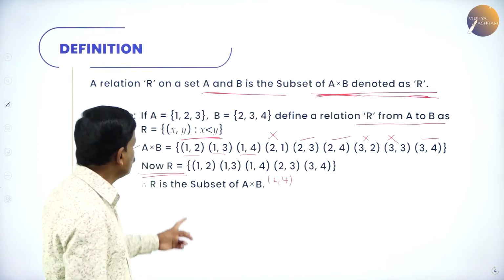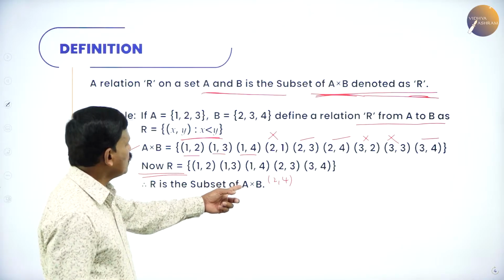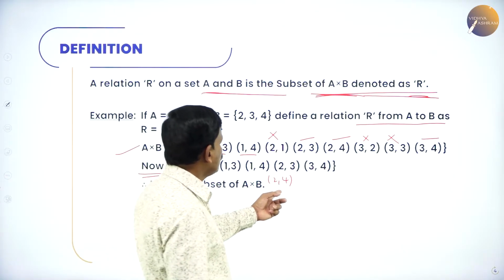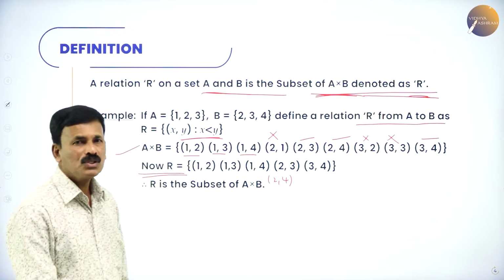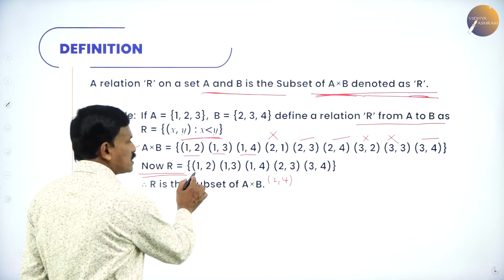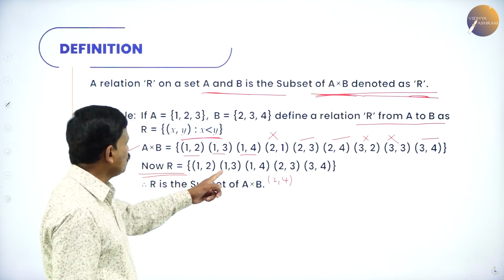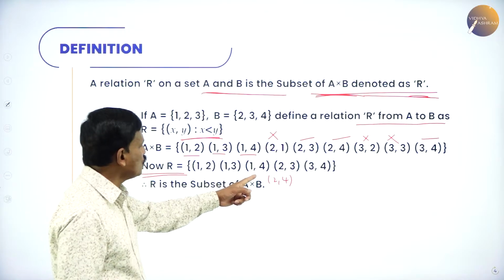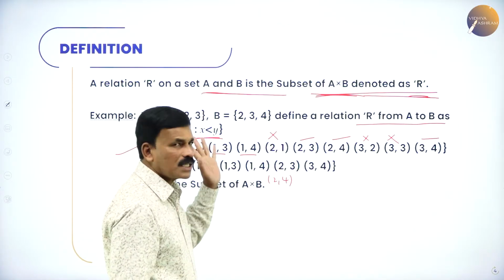R is equal to, the relation is (1,2), (1,3), (1,4), (2,3), (2,4) and (3,4). This is the relation. Here, in all the elements, the first element is less than the second element: 1 is less than 2, 1 is less than 3, 1 is less than 4, 2 is less than 3, 2 is also less than 4, 3 is less than 4.